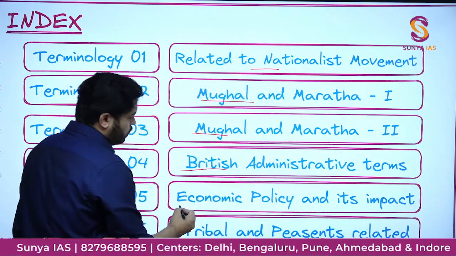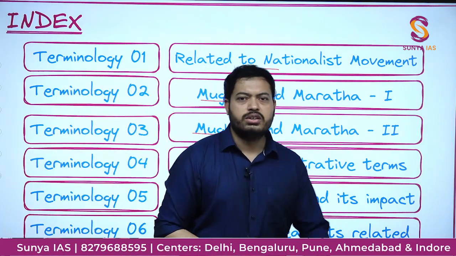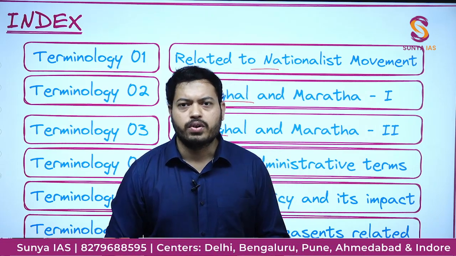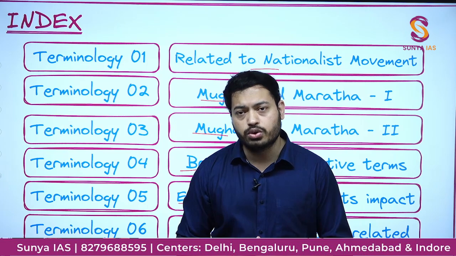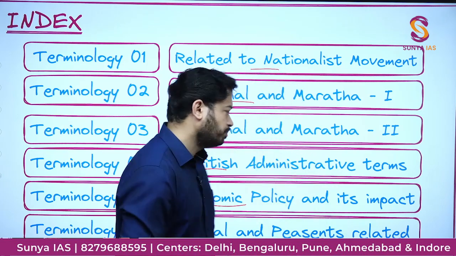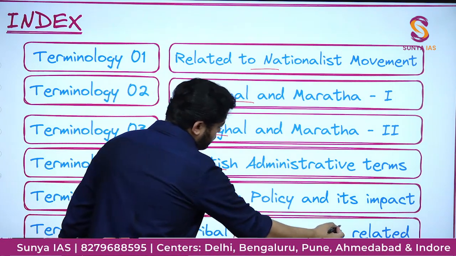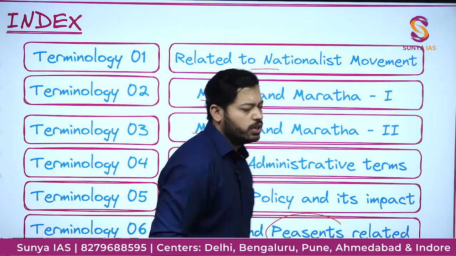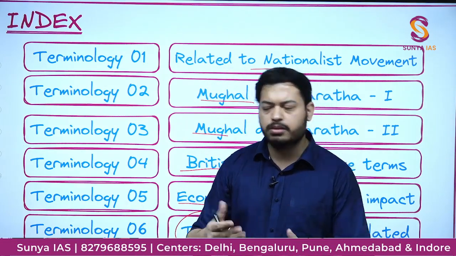Then we'll move on to economic policy and its impact, the British economic policy, so the drain of wealth theory, or various economic policies which the Britishers took, we'll discuss over here. And in a way, the most important one will be tribal and peasant related. There was a question a few years back: what is Ulugulan? It's a tribal word, so we'll discuss that.